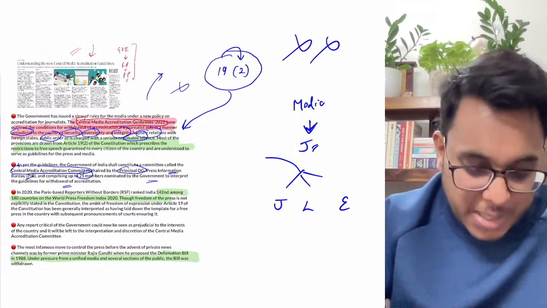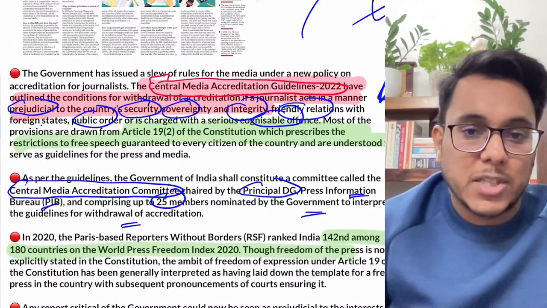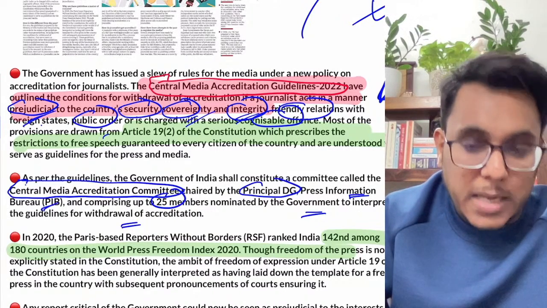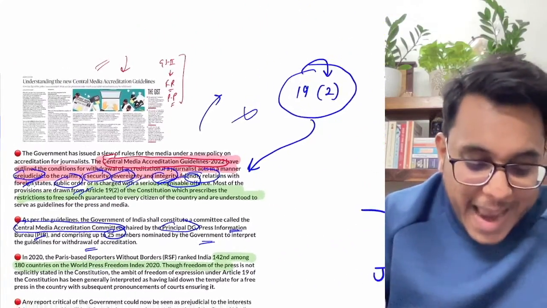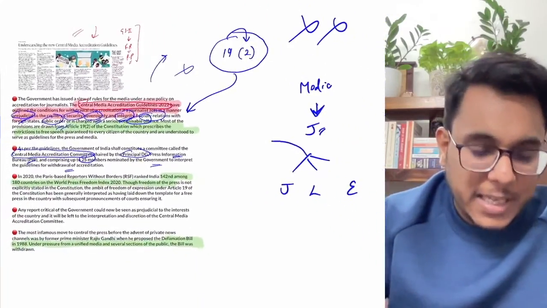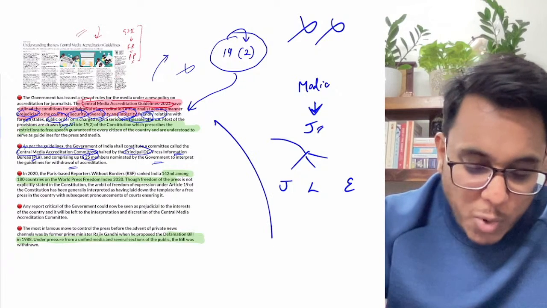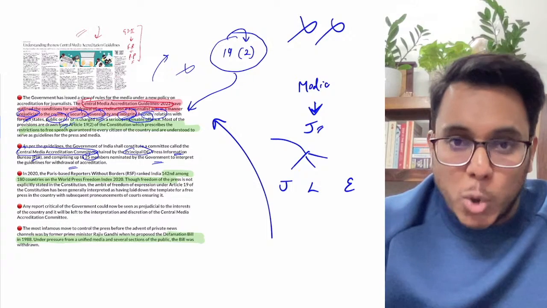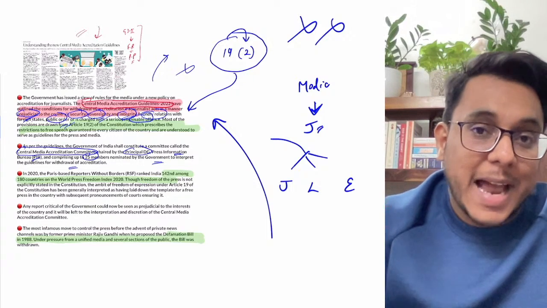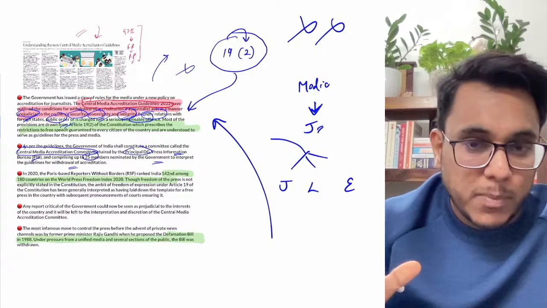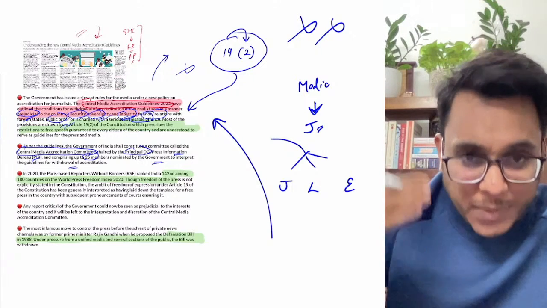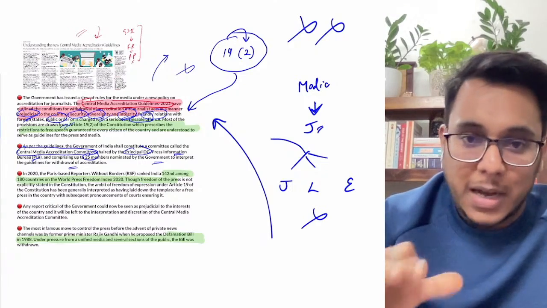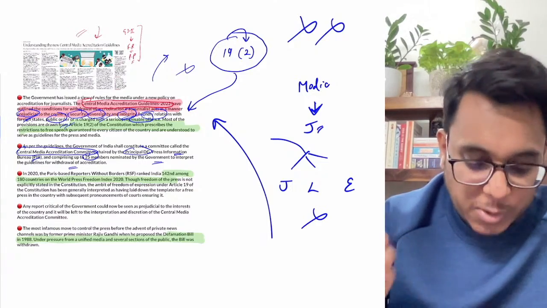Now guys, what happens? You see that the grounds are actually very vague. Prejudicial to the country's interest, integrity, sovereignty, public order. Now what can happen? Any report which is criticizing the government can be seen as acting against the interest of the country. For example, the Global Hunger Index came out saying India's rank is 101, which was very poor. Now let's say the local journalists also prove this particular point. It can be called violating this new guideline, and the license could get cancelled.